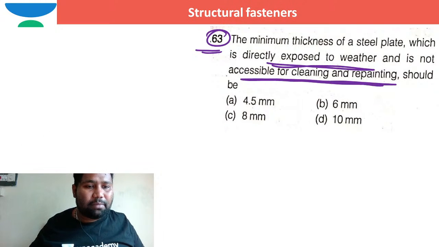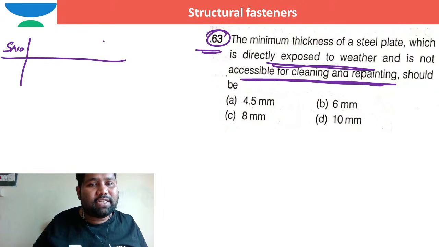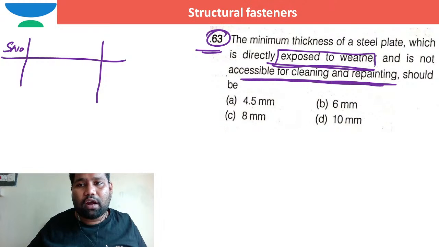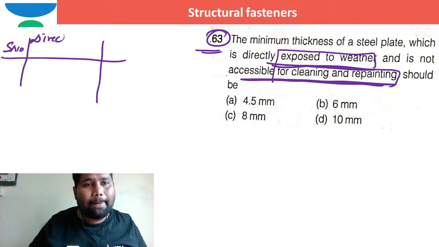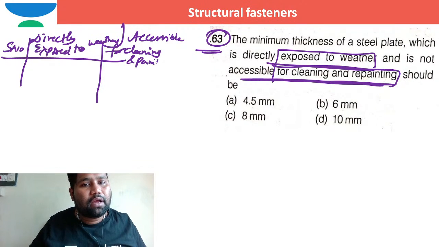There are three conditions, brother, but let me tell you. I just want to give a tabular form. This tabular form is directly there in IS 800. There are two conditions: whether it is directly exposed to weather or not, and whether it is accessible for cleaning and painting or not.